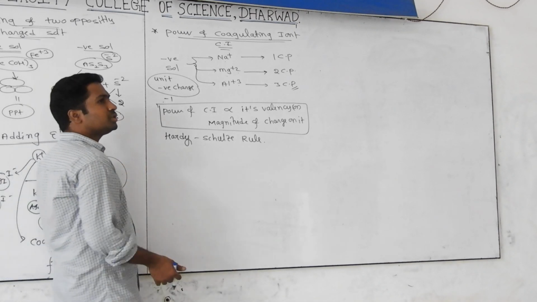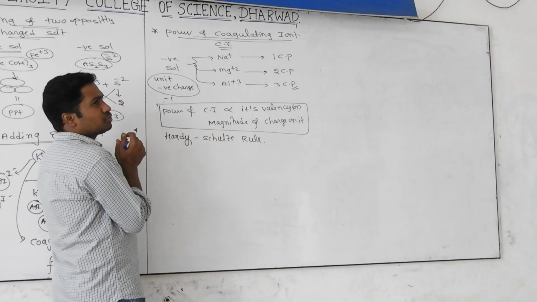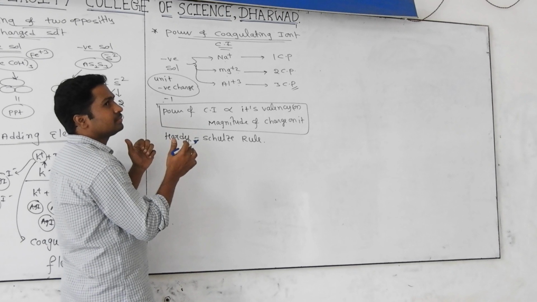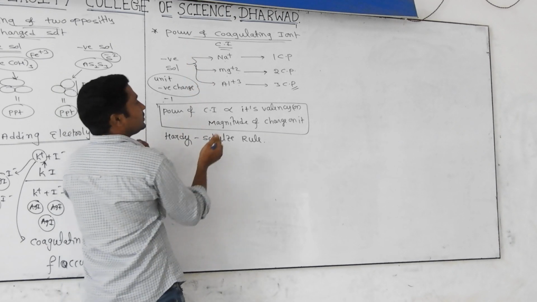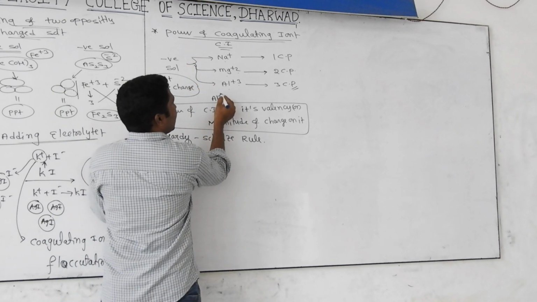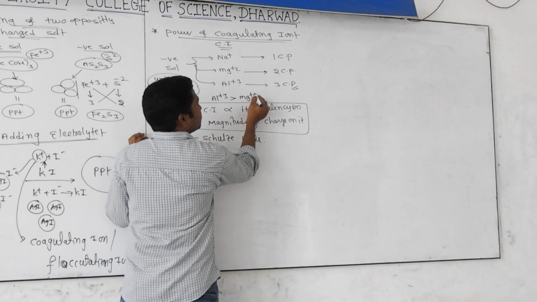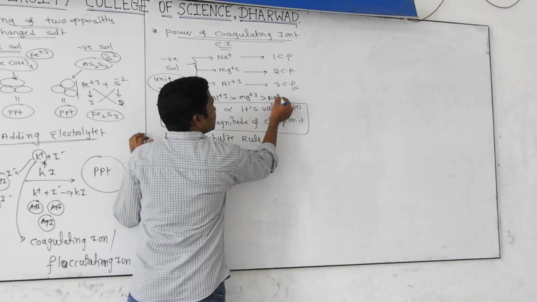Okay, now answer the question. You have a negatively charged sol. What is the order of the power of the coagulating ion among these 3? Very good. Al plus 3 is the best coagulating ion, then Mg plus 2, then Na plus. This is important.